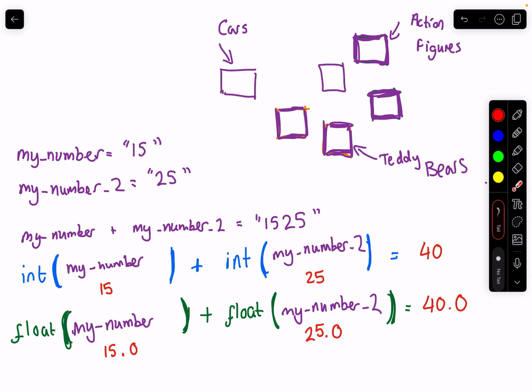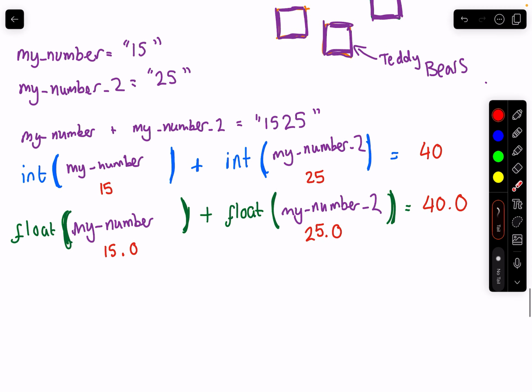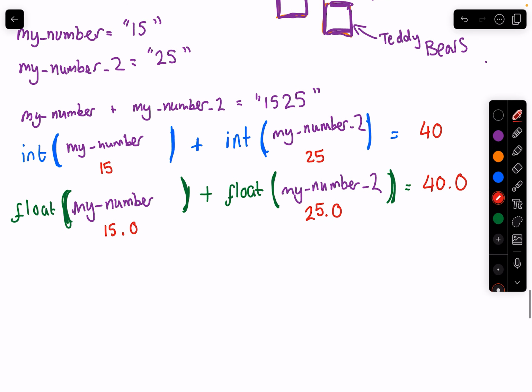The same applies if we wanted to convert from an integer to a string. In order to do this, we would pass whatever value we wanted to convert into the str function.